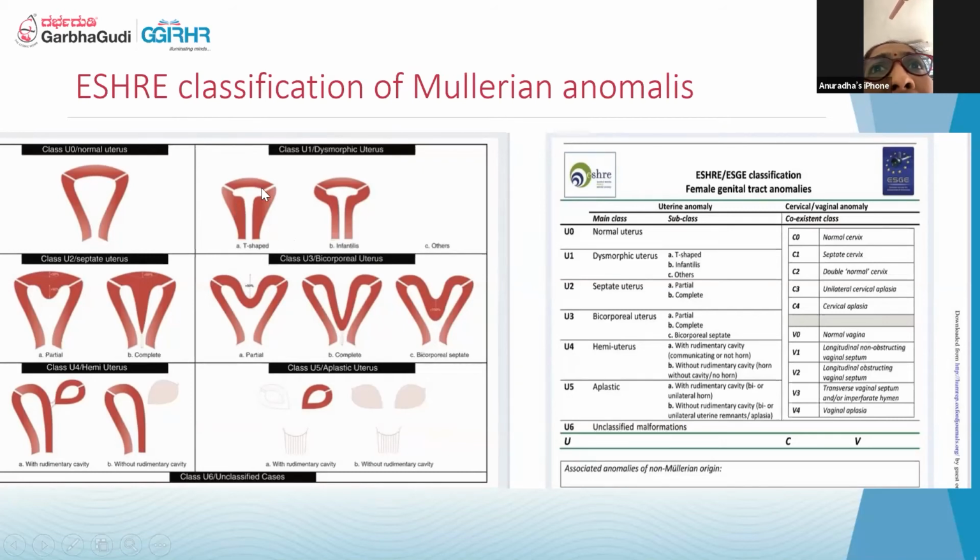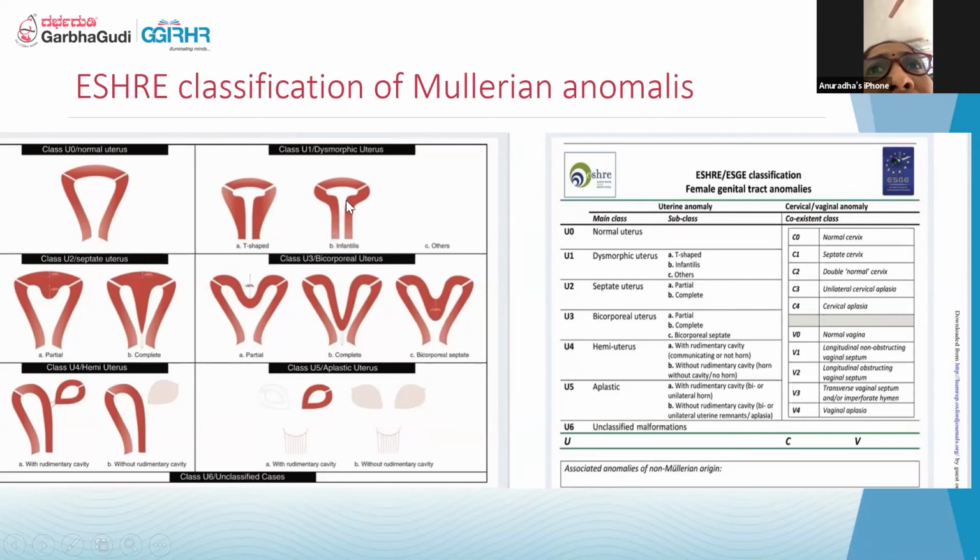In the minor one, there is only a difference in the cavity, the dysmorphic uterus. Here there is no architectural change, that is, no change in the musculature. Only the cavity is changed, which is called the dysmorphic uterus, or the T-shaped or infantile.